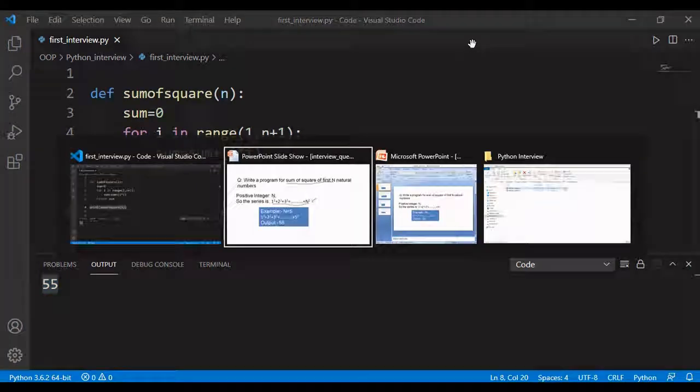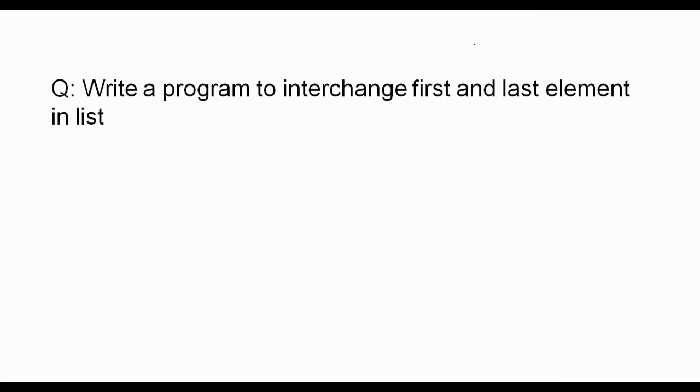Moving ahead to the second program, write a program to interchange the first and the last element in a list. We know that a list is a data structure which holds the elements in a sequence.